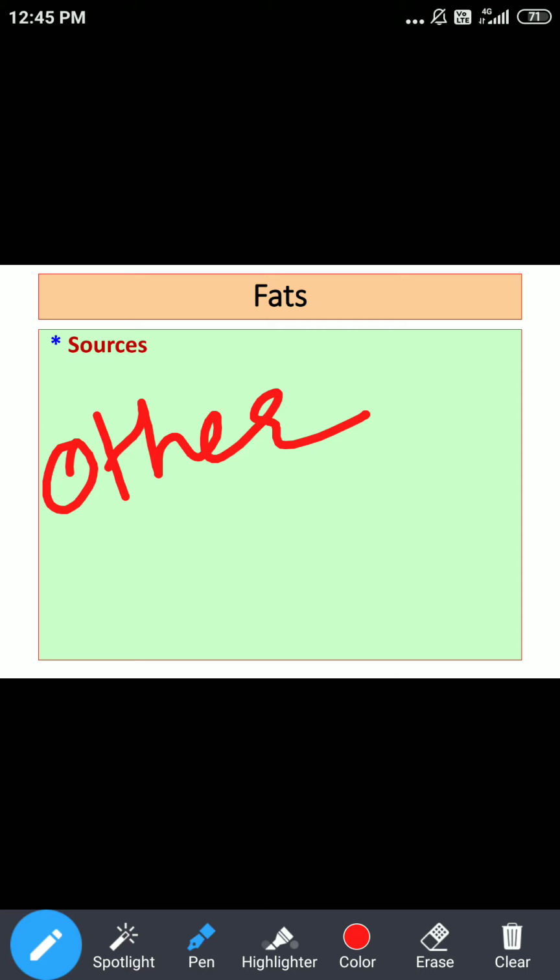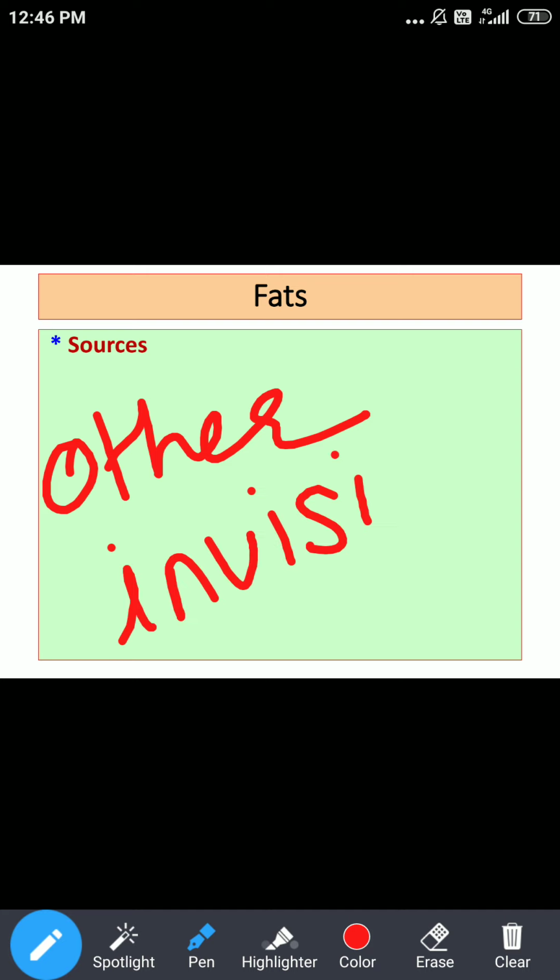So here, whatever invisible fat is present in different plant foods like cereals, pulses, nuts, vegetables, these are also sources for fats. So we can get fats from animal foods, mainly from vegetable oils, and third, from whatever cereals, pulses, nuts, vegetables we consume in our diet.